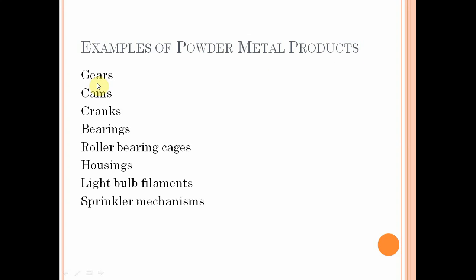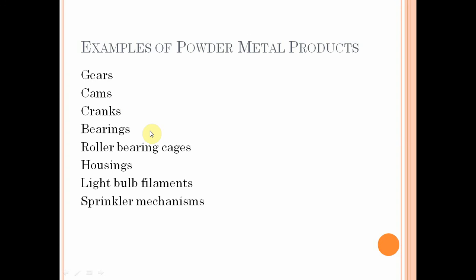Maybe gears, whatever we use in automobile engines, gear tips. Similarly, cams used to operate the input and output valves in the engines. Similarly, cranks, bearings, roller bearing cages, housings, light bulb filaments, sprinkler mechanisms. So the material of all these products is very costly.